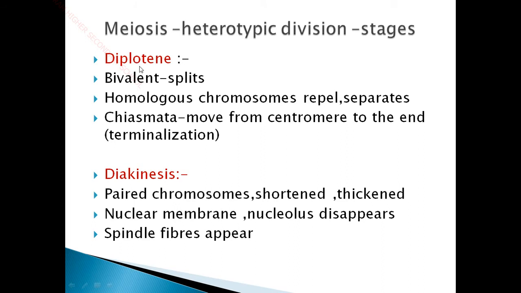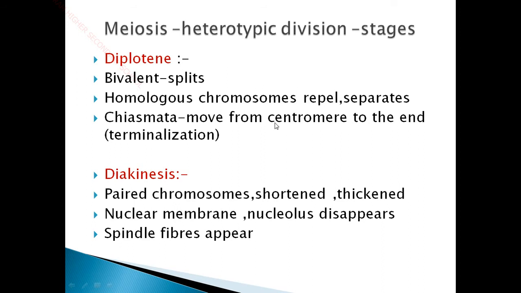Here in the diplotene stage, this bivalent splits. So 2 chromosomes with 4 chromatids, they split. Here homologous chromosomes repel and separate. So chiasmata move from the centromere to the end, called terminalization.